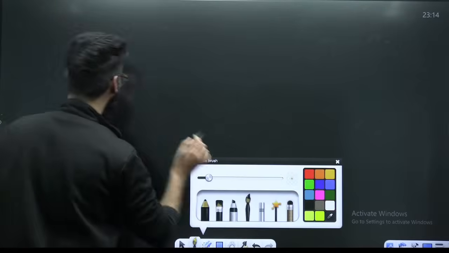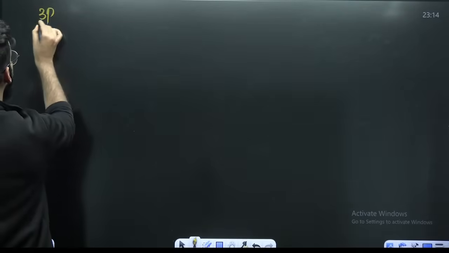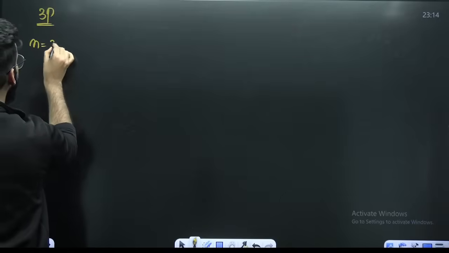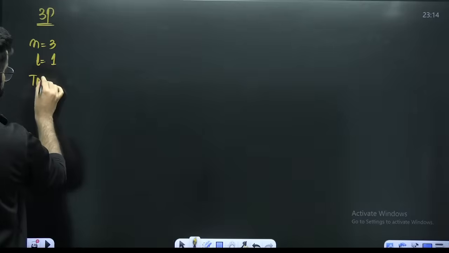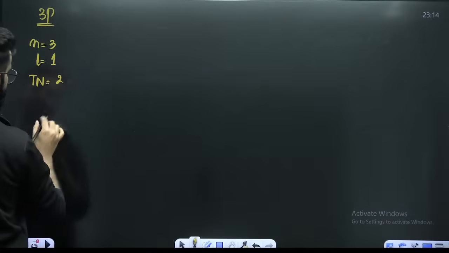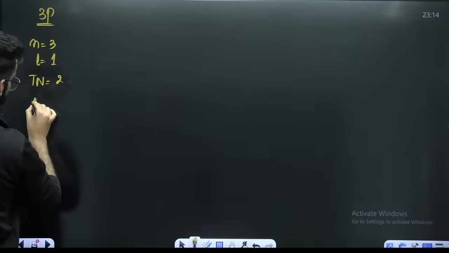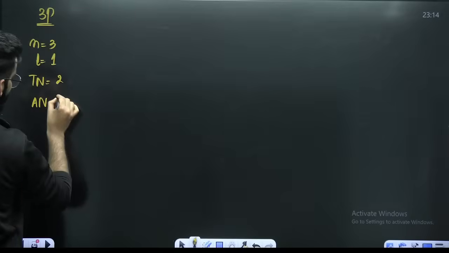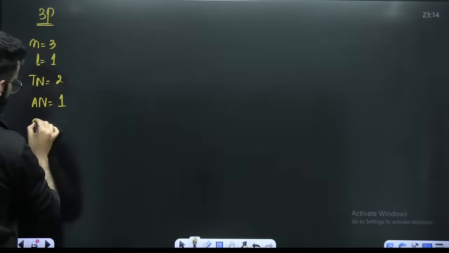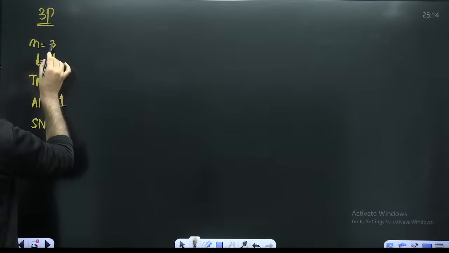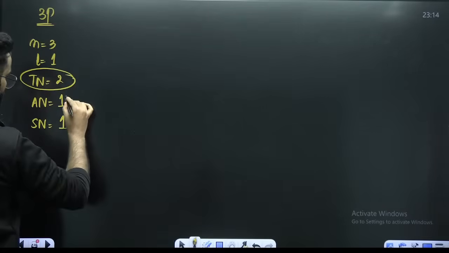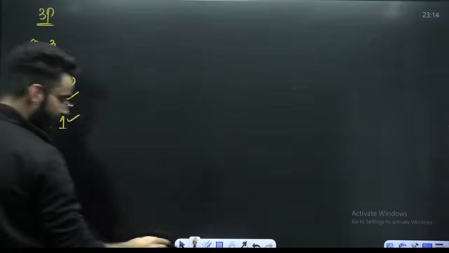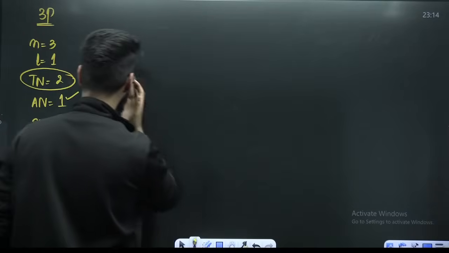Okay. Talking about your 3P. N value is 3. L value is how much? L value is 1. Total number of nodes, n minus 1, 3 minus 1 is 2. Out of which angular nodes are how many? L value is equal to 1, so angular node 1. Spherical node, n minus L minus 1, is 1. So in total there are 2 nodes, out of which one is angular, one is spherical, right?